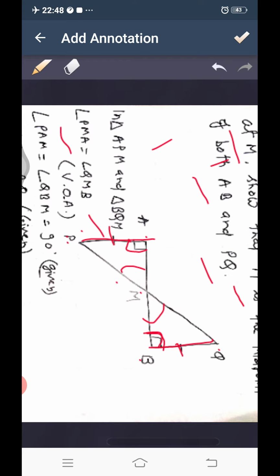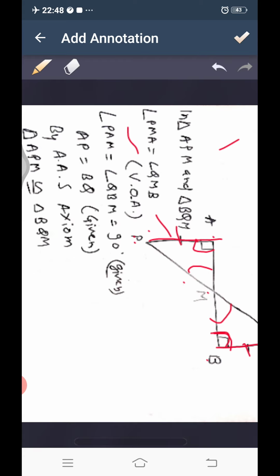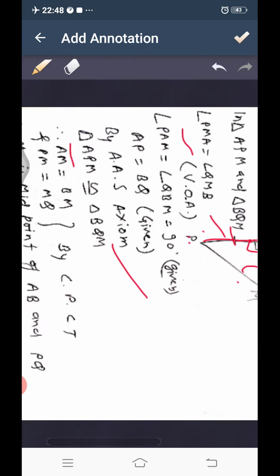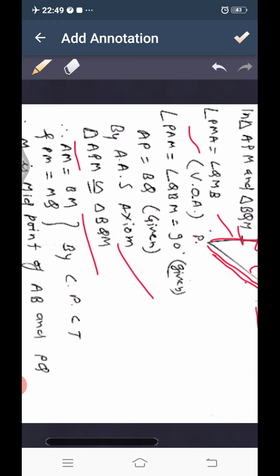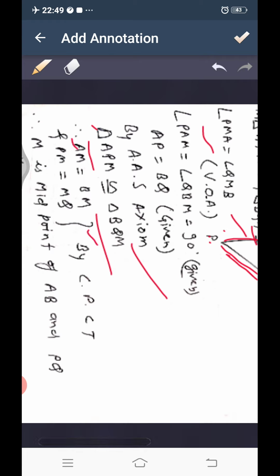So by angle angle side axiom, we can say triangle APM congruent to triangle BQM. When both the triangles are congruent, then we can say that AM equal to BM and PM equal to MQ by CPCT.